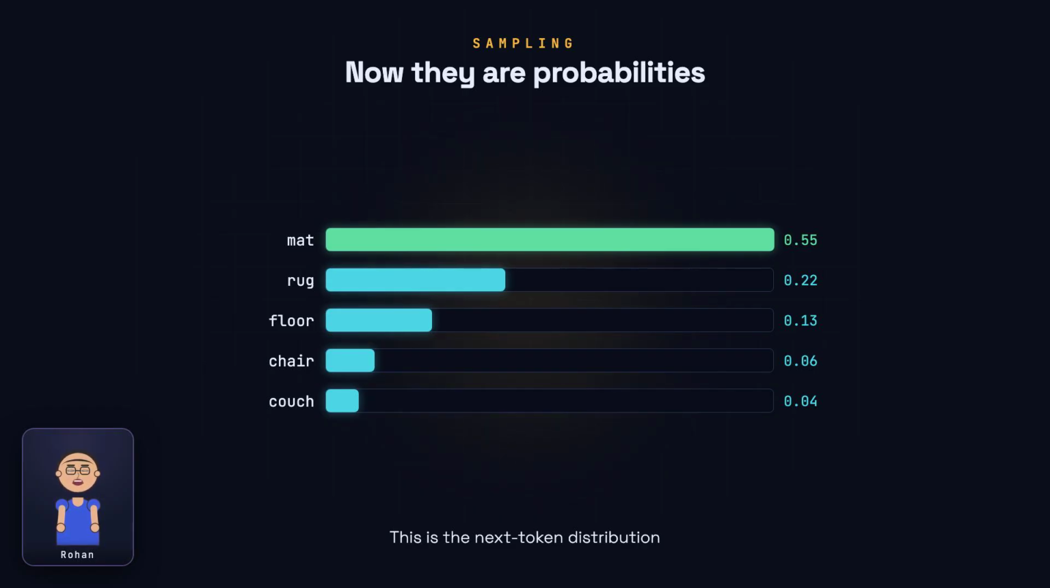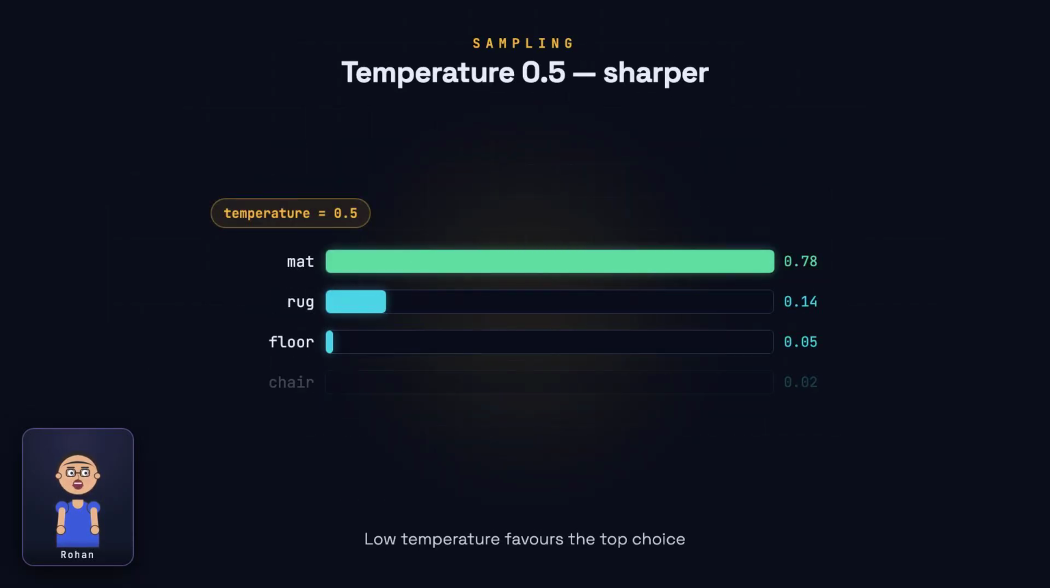To actually generate a word, we now sample from this distribution, draw one token, using these probabilities as the odds. We can tune how bold or cautious the sampling is with a knob called temperature. We divide the logits by the temperature before Softmax. A low value like 0.5 makes the differences bigger, so the top token dominates. The output gets more predictable, more focused. Great for facts and code.